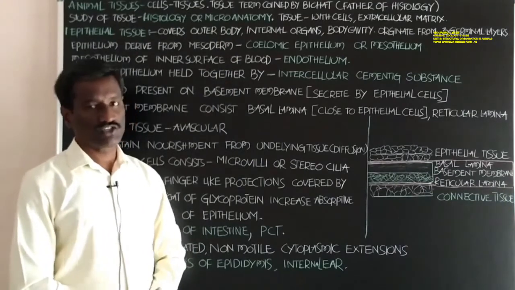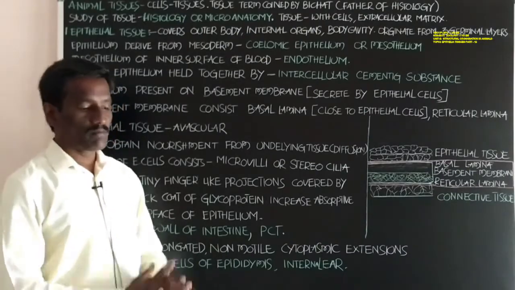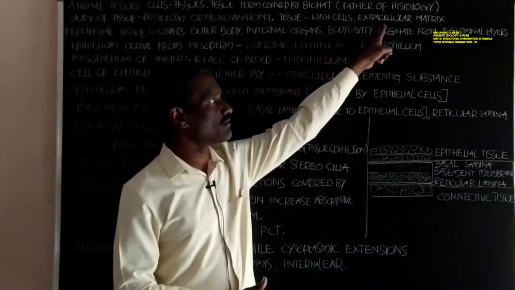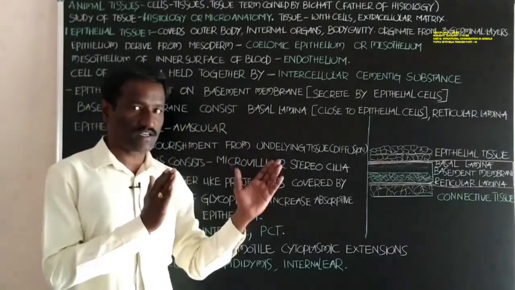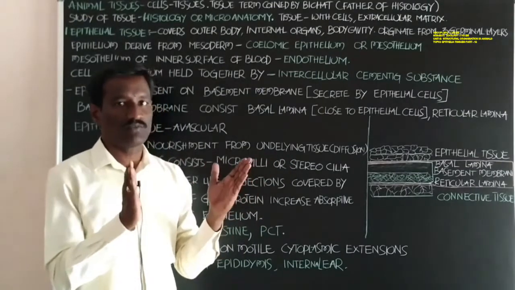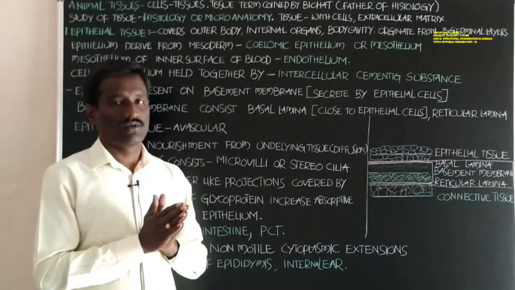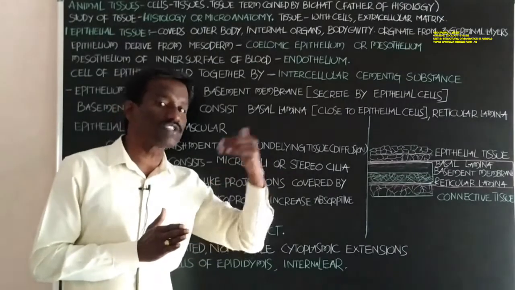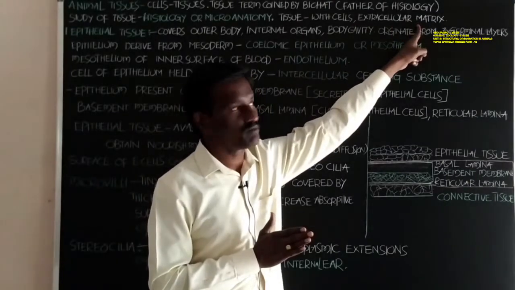Tissue consists of cells, and between the cells there is an extracellular matrix. The cells are located in a particular region, and between the cells there is a substance present outside of the cell. That is called the extracellular matrix.